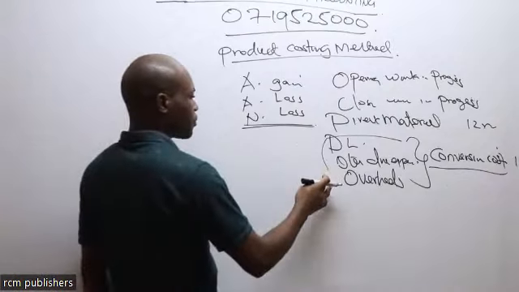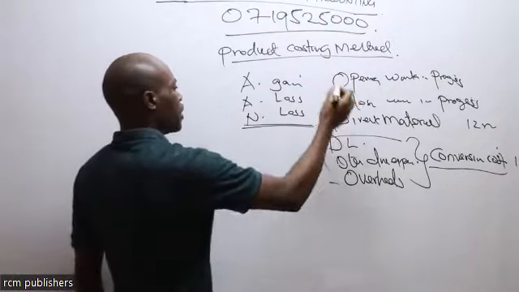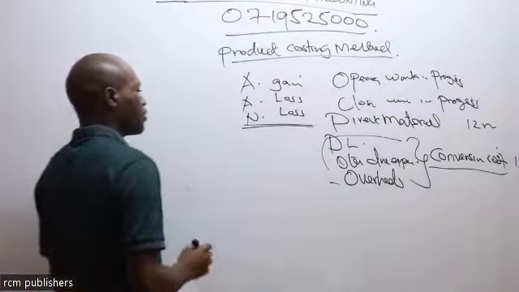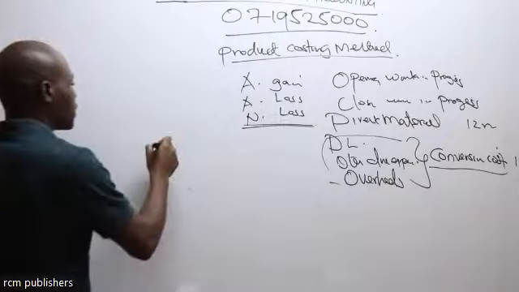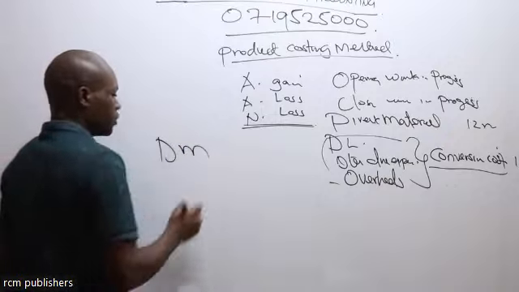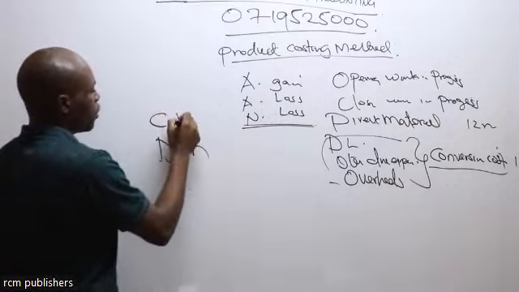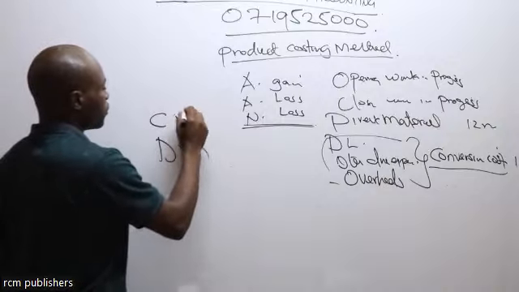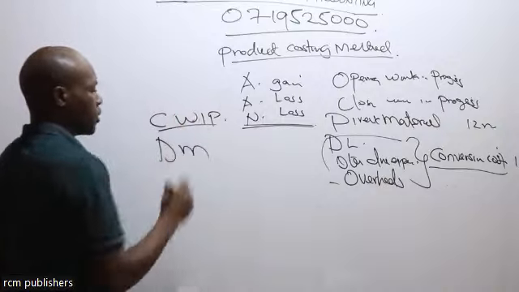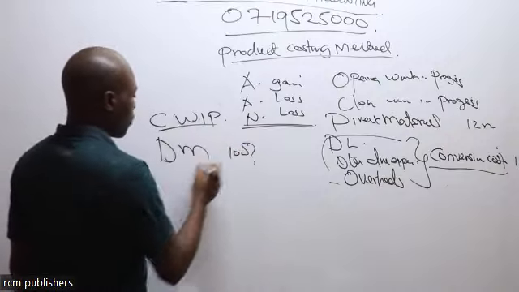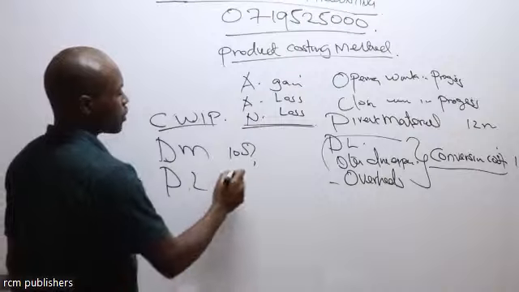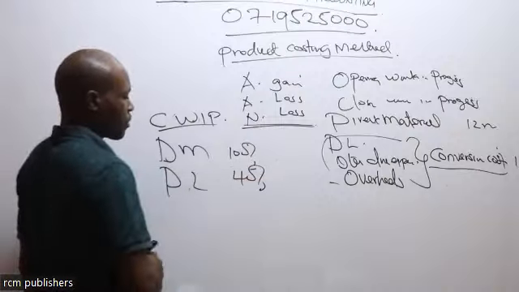Once that is done, remember the opening work in progress and the closing work in progress will give us what we call the percentage. Imagine you are being told that direct material in closing work in progress is 100% complete, but direct labor is 40% complete.